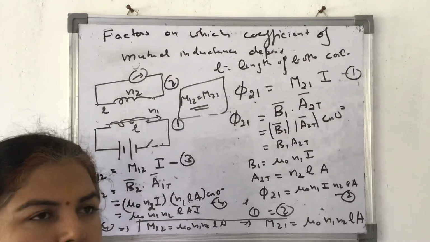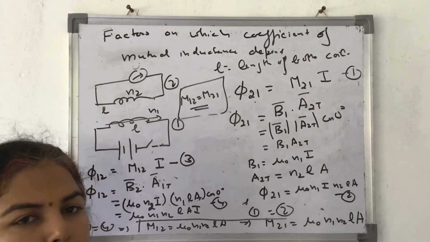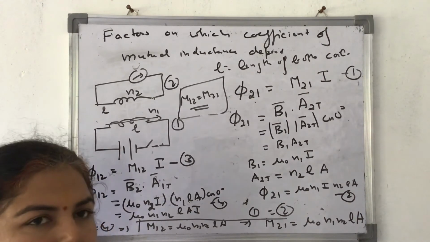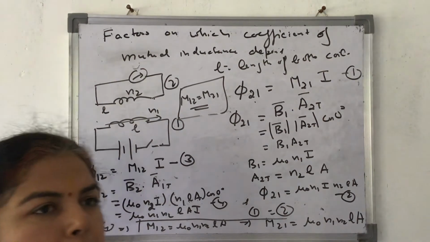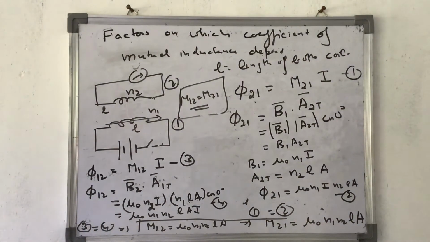Common application of this is step down and step up transformer, which we will be doing in the other classes. Okay? Is it clear that the mutual inductance of 2 because of 1 and of 1 because of 2, both of them are equal over here? This is what I have explained.